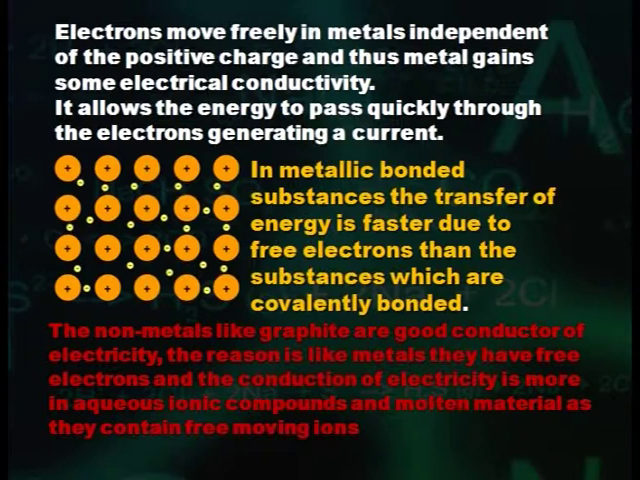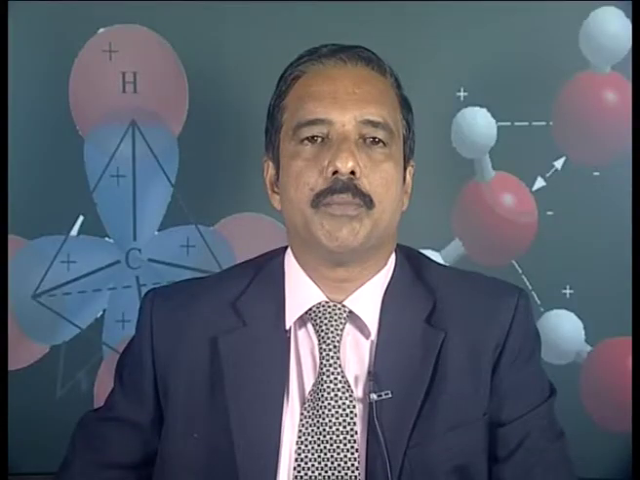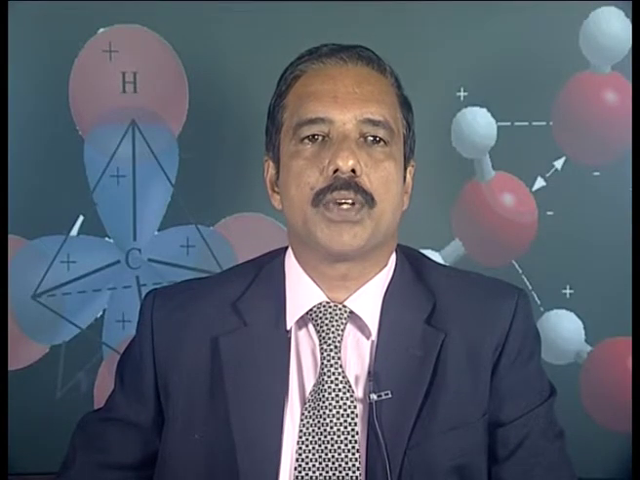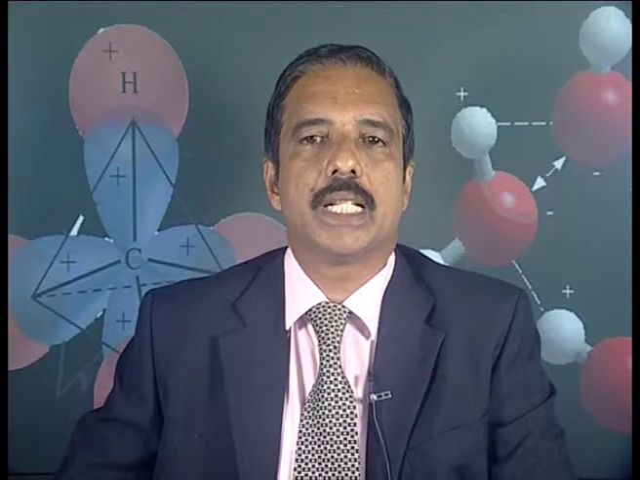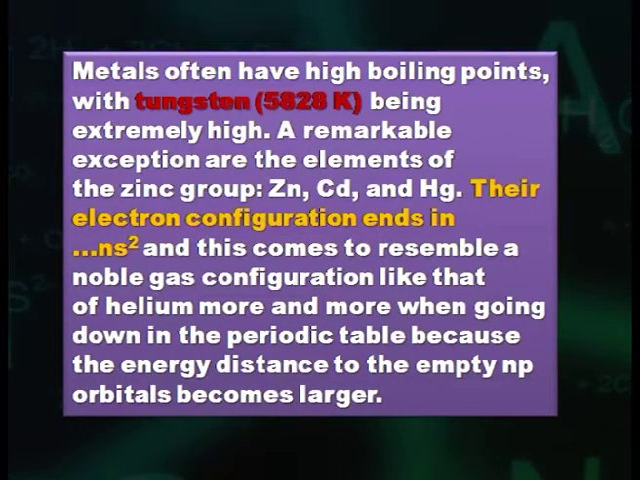The reason is, like metals, they have free electrons, and the conduction of electricity is greater in aqueous ionic compounds and molten material, as they contain freely moving ions. Strength of the bond. In metals, high energy is required to dissociate the strong attractive force between the atoms of the metal. Therefore, metals often have high boiling points.